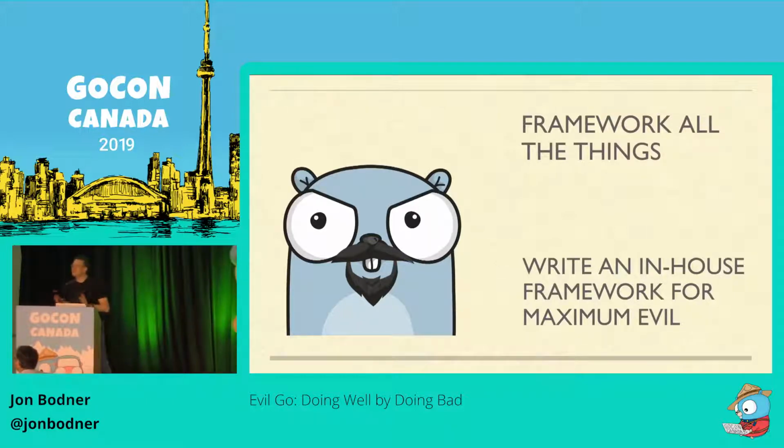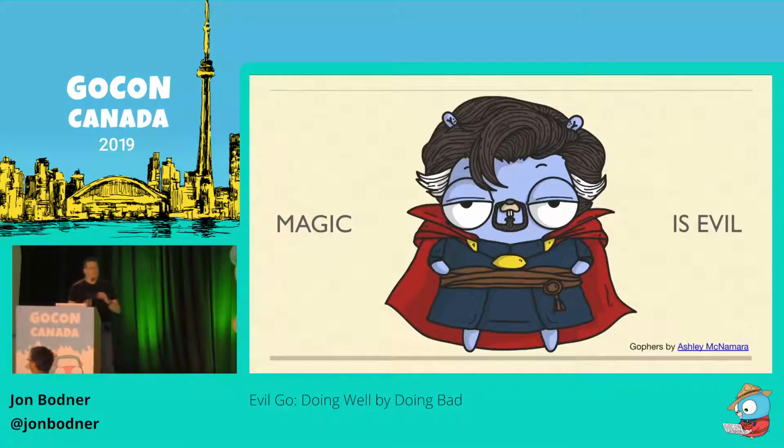So if you look over all these evil techniques, one theme really stands out. Magic is evil. Anytime you set up data without making it explicit, anytime code runs due to configuration instead of explicit invocation, anytime you make it harder to look at a piece of code, understand exactly what it's doing, that's magic. And what makes magic so evil is that at first it actually looks like it makes things better, because magic usually makes code more concise by hiding important details, making it harder to change those details, or even know they exist in the first place. You're making it more difficult for someone else to pick up your code and make changes to it.